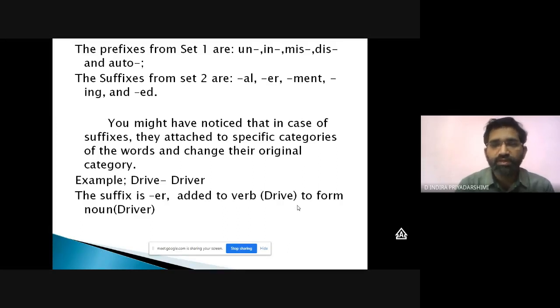You might have noticed that in the case of suffixes, they attach to specific categories of words and change their original category. Like drive changes to driver. They have changed their category. When the suffix er is added, the verb drive becomes driver. Driver is a noun, whereas drive is a verb. Am I clear?